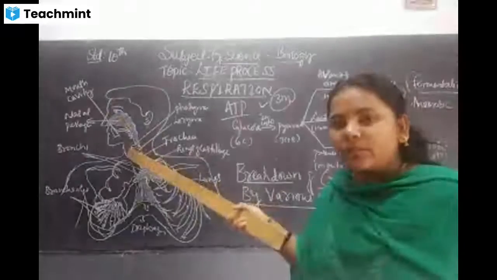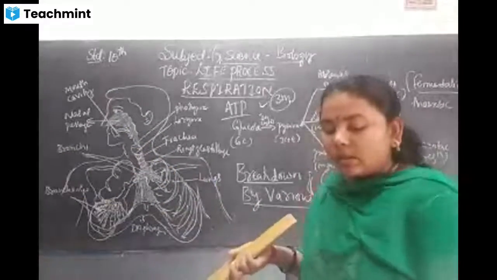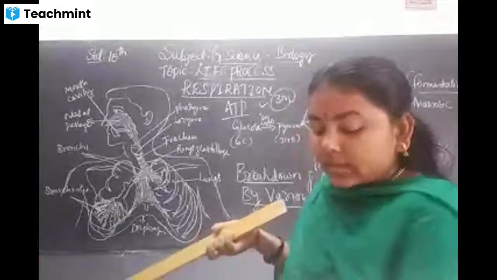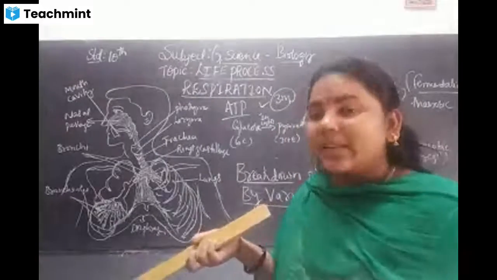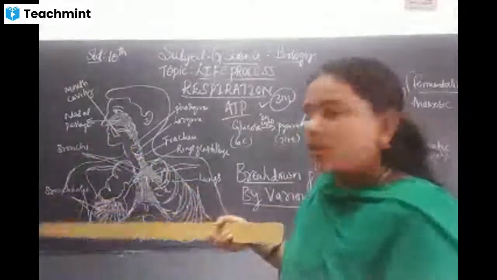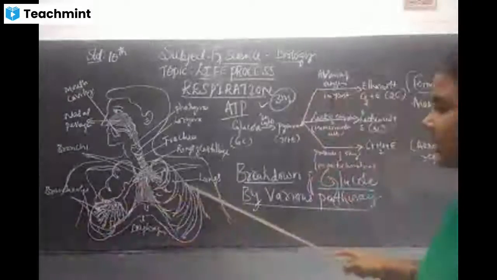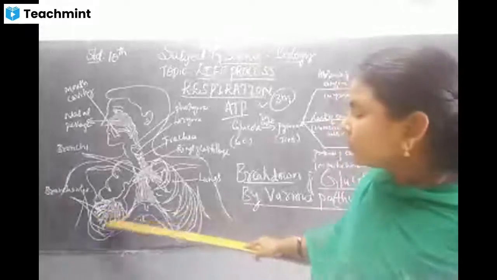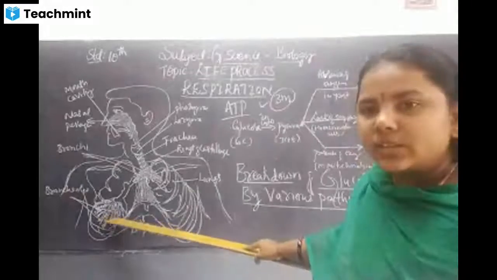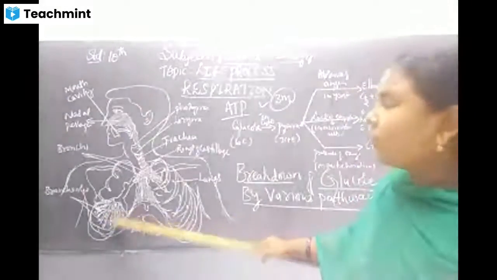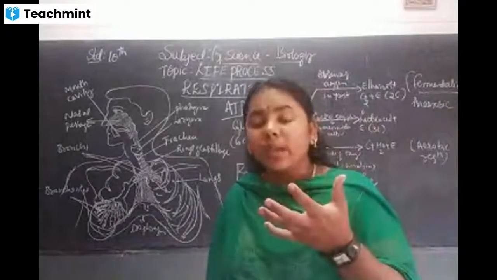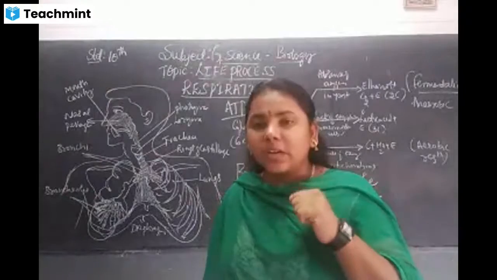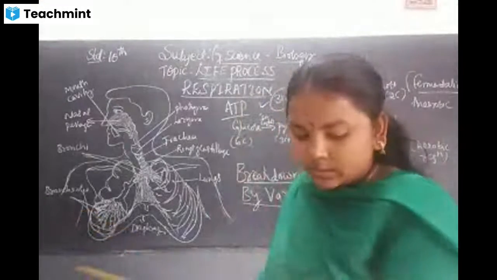After the air passes through these rings of cartilage, the lungs will receive different kinds of air, whether oxygen or carbon dioxide. So that starts to be separated in the case of respiration. Now look at these lungs, and these are called bronchioles. These are finger-like structures, and their function is to keep your air clean.